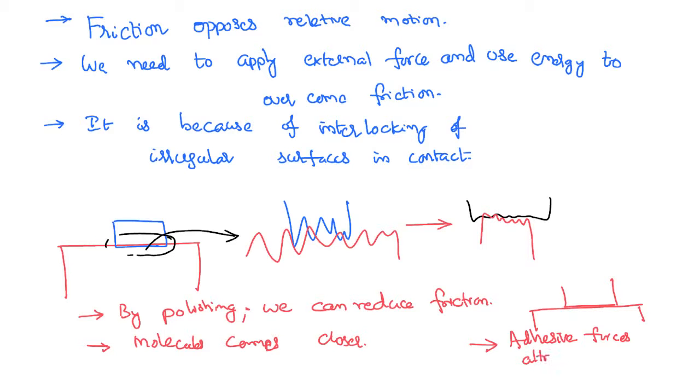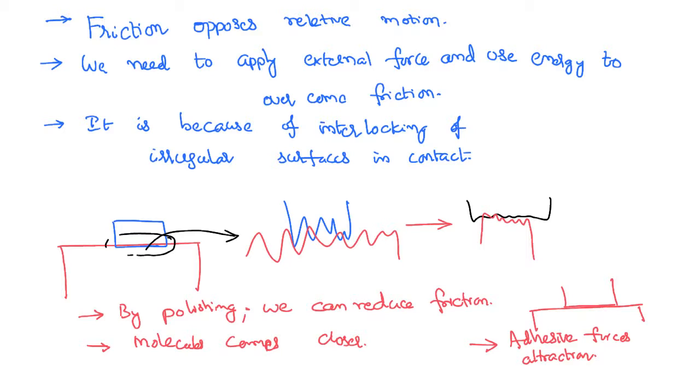If the molecules are of the similar type, that would be called a cohesive force of attraction. Whether it is cohesive or adhesive, it is always an attractive force. So molecules come very close to each other, between them adhesive force of attraction starts developing, which again opposes the relative motion.